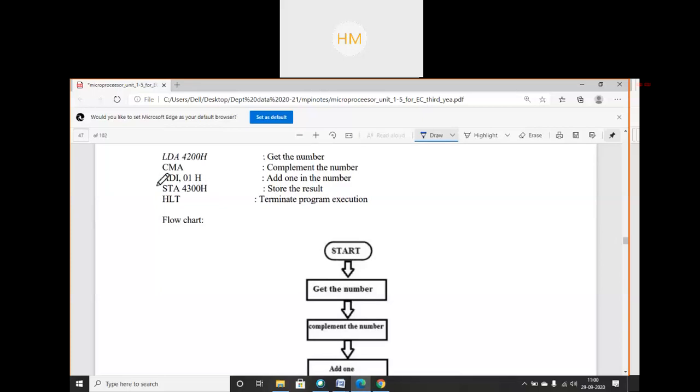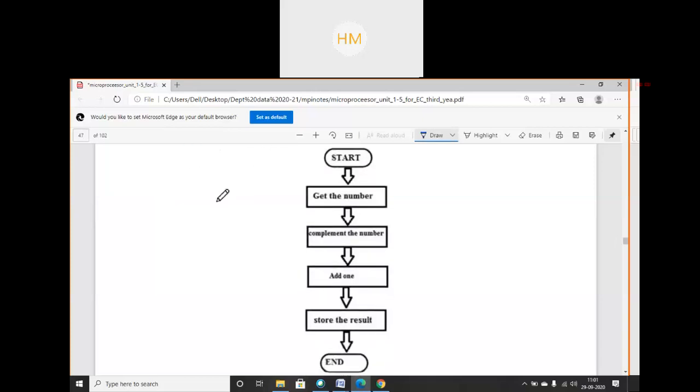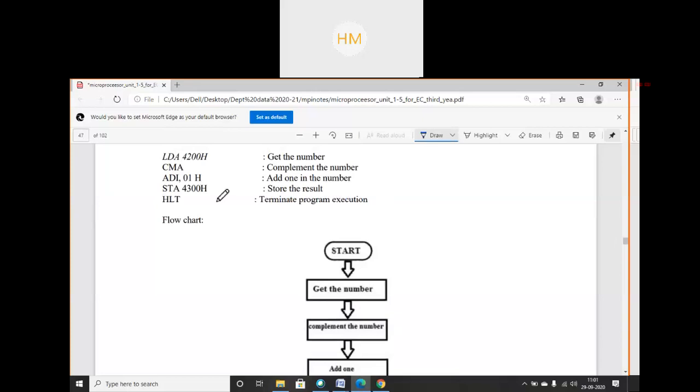So directly we should use ADI only because it is a substitute for that larger instruction set. With ADI 01, the 01 will be added to the data in the accumulator. The data in the accumulator is the complemented data from the given memory location. Then again store the result and terminate the program. So this is your flowchart. Finished.